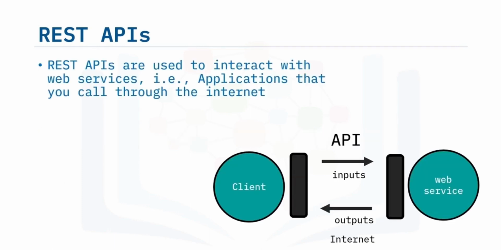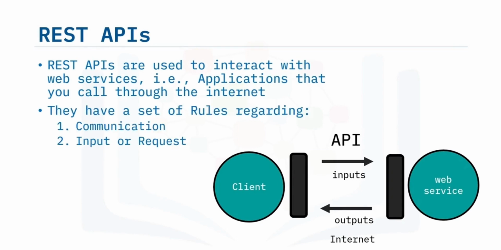In REST APIs, your program is called the client. The API communicates with a web service you call through the internet. There is a set of rules regarding communication, input or request, and output or response.